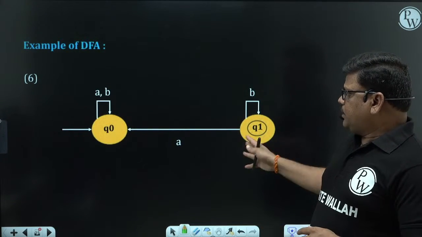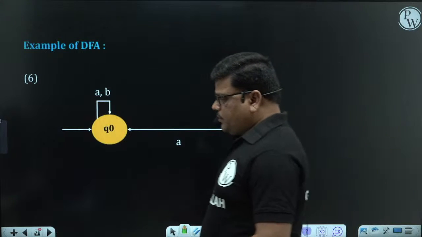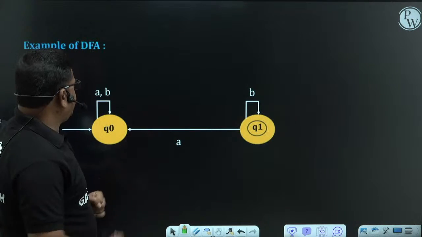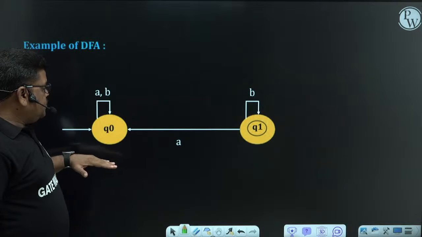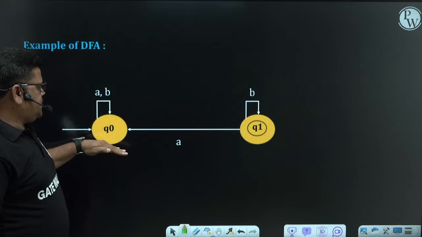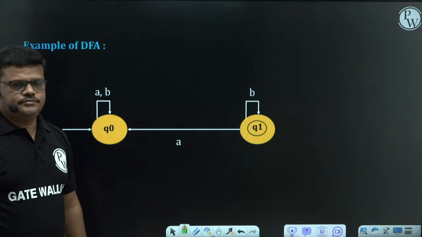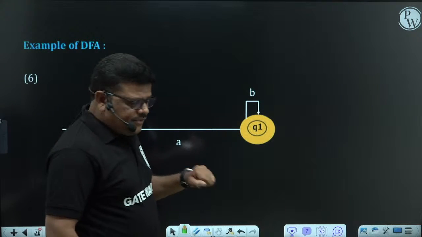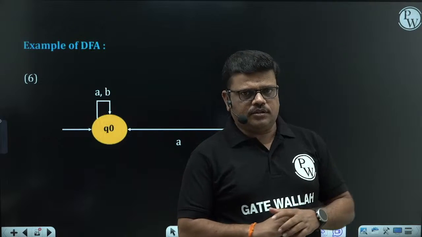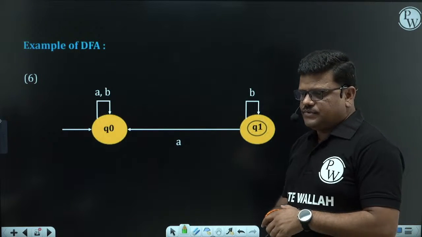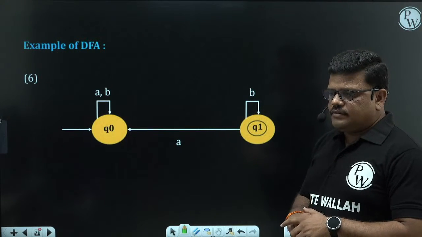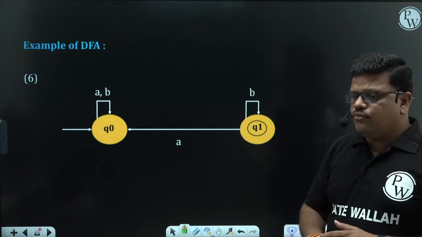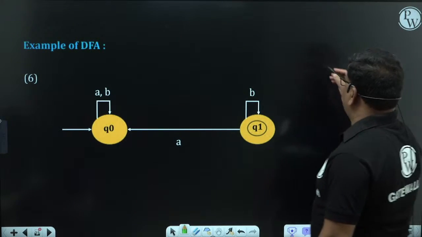Now we'll see one more. See the nature of this automata. We have 2 states, Q0 state and Q1 state. There is no transition from initial to final. From the initial state to the final state, we don't have any transition. Does this type of automata come under DFA or not? Is it a DFA? Check it out. No confusion here, just apply our formal definition, the 5 tuple concept.